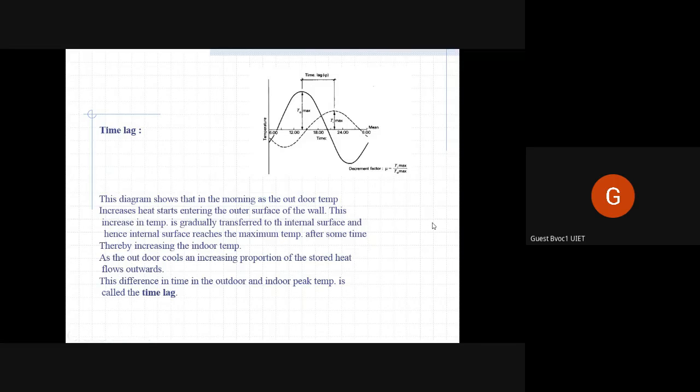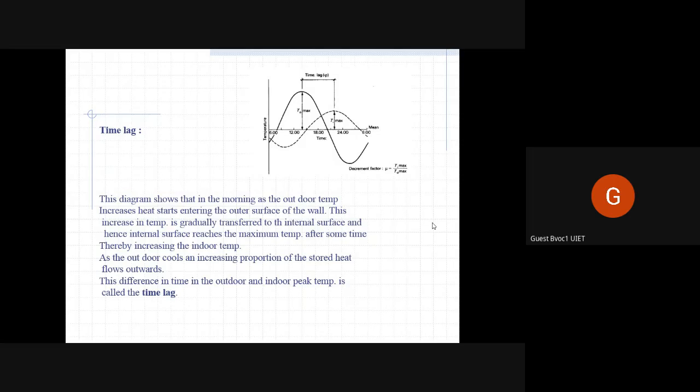Time lag means the difference in time in the outdoor and indoor temperature peak. Time lag in itself, what does it mean? It means the difference in time when the audio is not in sync, it is moving faster than the subtitles, then we say there's a lag, there is a time lag.